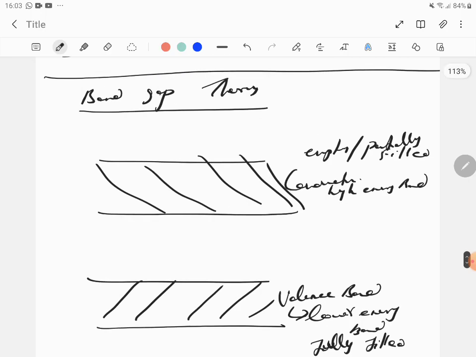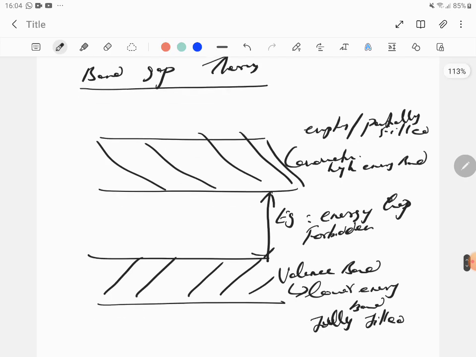The gap between the valence band and the conduction band is what is called the energy gap. People misunderstand this with ionization energy. Never do that. This is the energy gap. It's also known as the forbidden energy gap, that is, no electrons will be found there. It's called the forbidden energy gap. So you understood this is the basic structure.